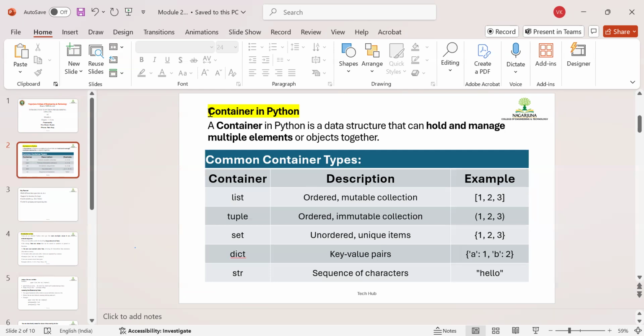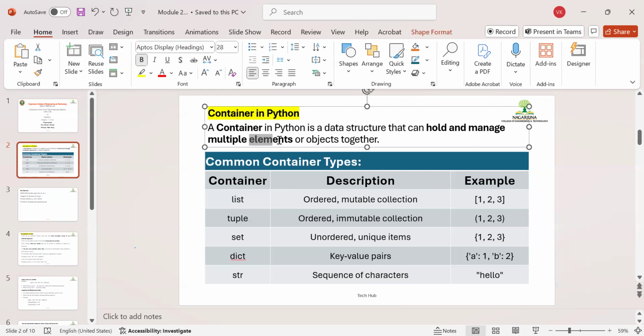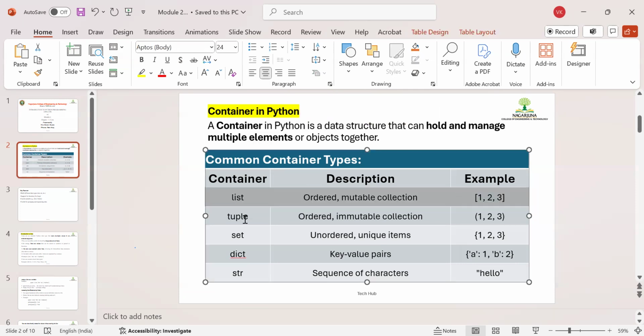So the container, I think is clear to you all. A container is a kind of data structure which is used to hold and manage multiple types of elements. What are the elements? Basically, these you can call data types. What are the data types? List, tuple, set, dictionary, and string.